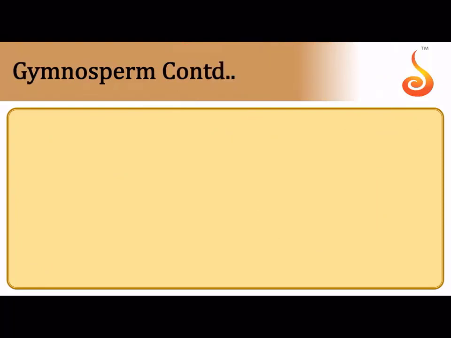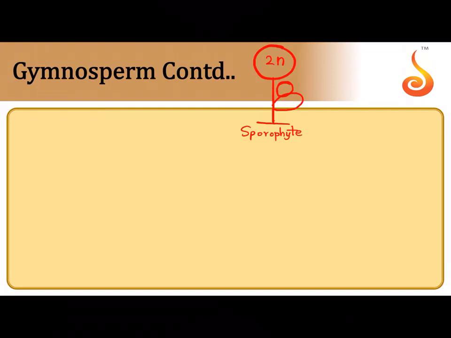So in gymnosperms, like I told you, the story of the female sporophyte, correct? I told you that there is a diploid plant which is called a sporophyte, and I also told you that it produces a rounded structure. What did we call this rounded structure?